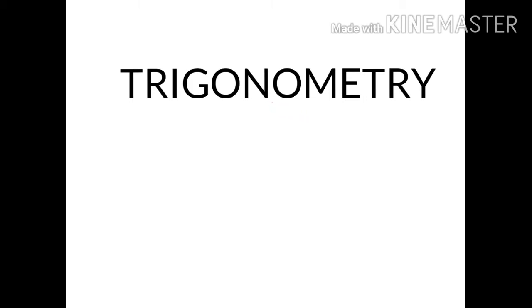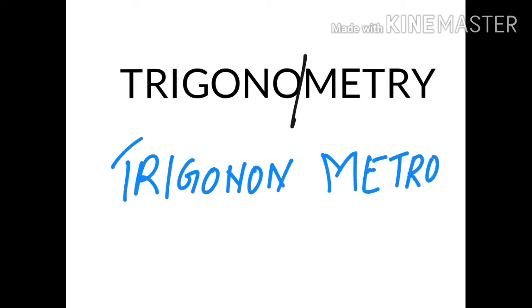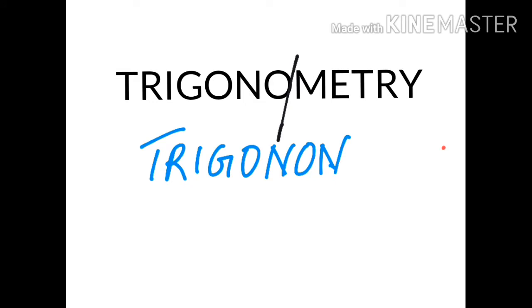The first thing I am going to tell you is that trigonometry is a Greek word, and when we split it we get two words. One is trigon and the other is metron. Trigon is nothing but a triangle. A triangle is a figure with three sides.